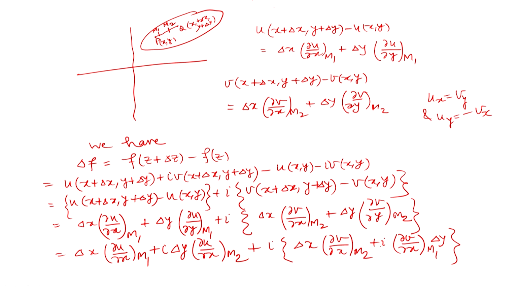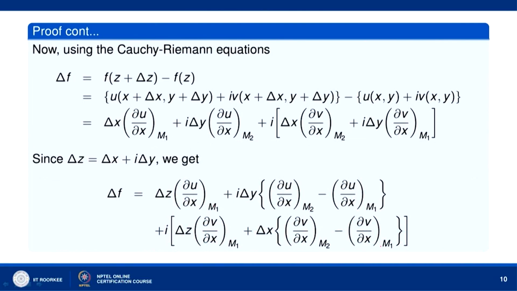So, this term will become minus delta y v x at m1, and that minus delta y v x at m1 I have put here because this is i square. So, i square is minus 1. So, this is minus v x at m1 into delta y. Okay. So, this is how we come to this term. This is what we get, okay, using Cauchy-Riemann equations.